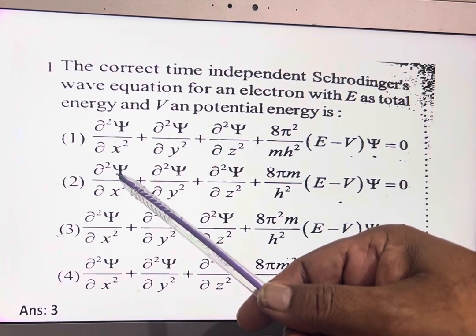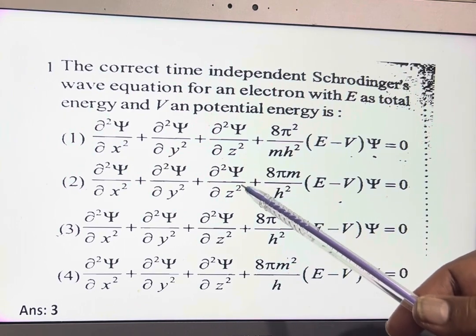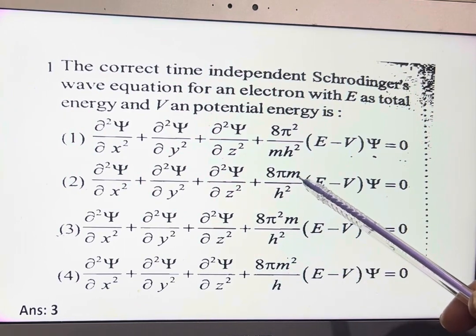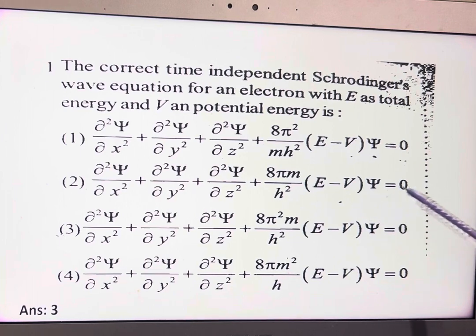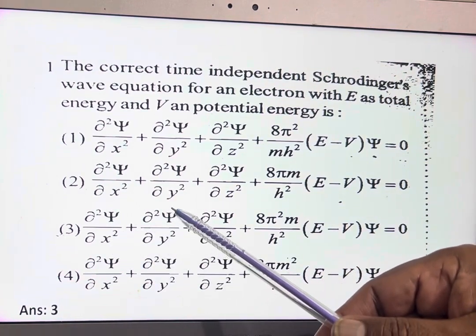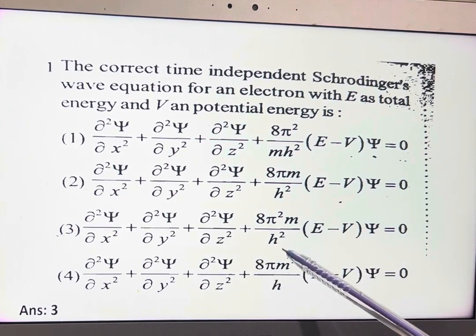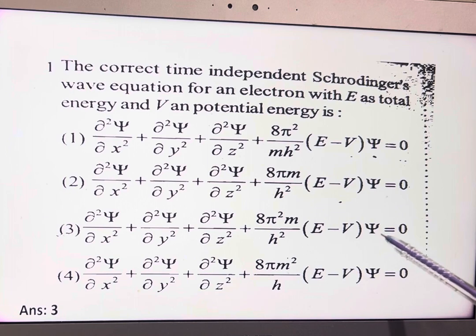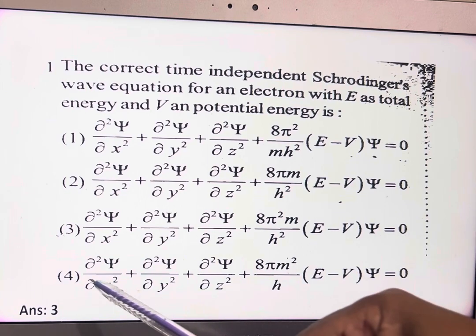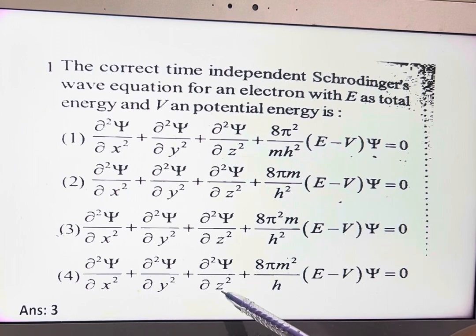Second one is dou square psi by dou x square plus dou square psi by dou y square plus dou square psi by dou z square plus 8 pi m by h square into E minus V into psi is equal to 0. Third one is dou square psi by dou x square plus dou square psi by dou y square plus dou square psi by dou z square plus 8 pi square m by h square into E minus V into psi is equal to 0. Fourth one is dou square psi by dou x square plus dou square psi by dou y square plus dou square psi by dou z square plus 8 pi m square h by h into E minus V into psi is equal to 0.